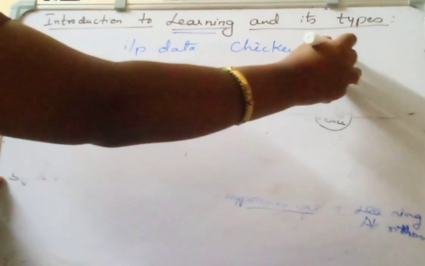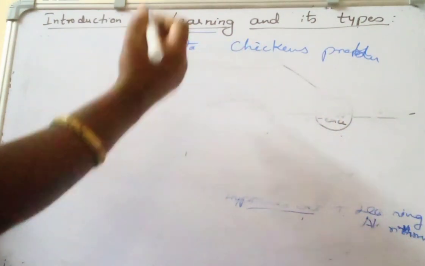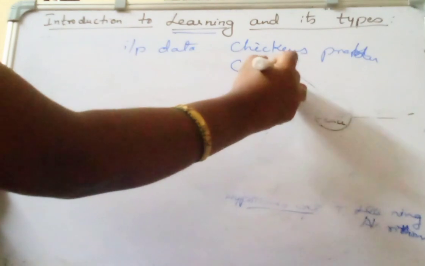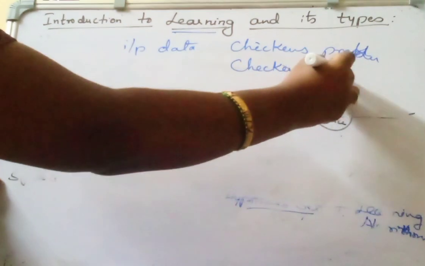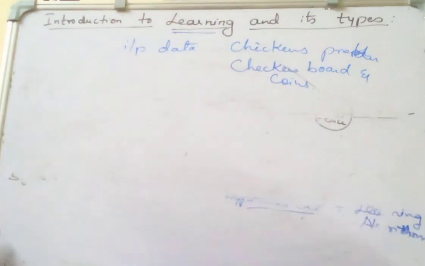Here in the checkers problem, the input is the checkers board and the coins, or the pawns, as we say.